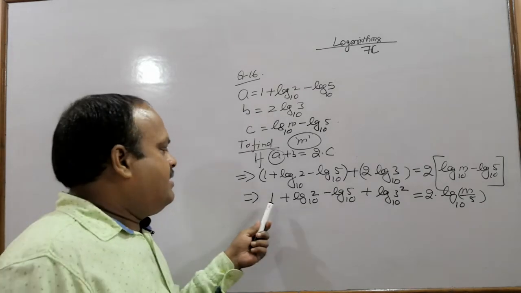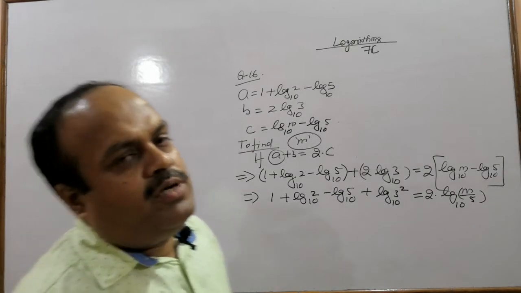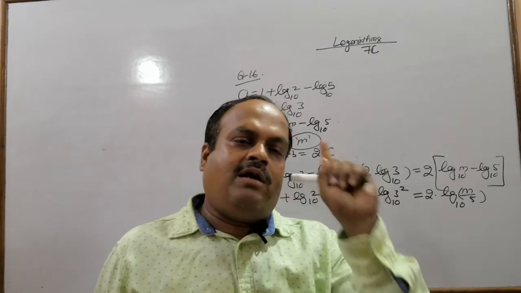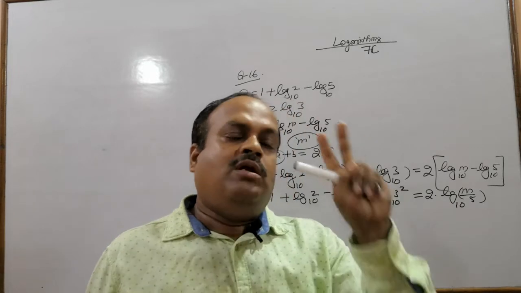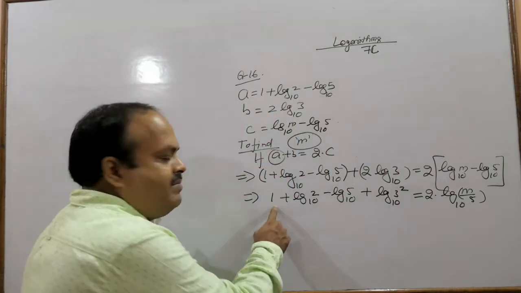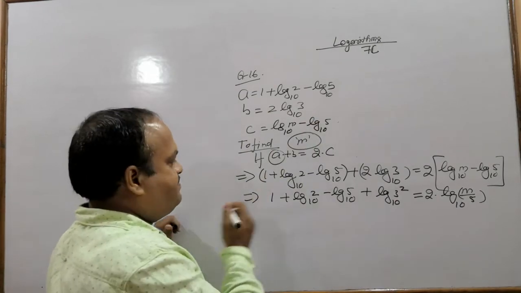Okay, यहाँ आइए, this is 1. I have told you in one of the videos that log 10 to the base 10 is 1, log 100 to the base 10 is 2, log 1000 to the base 10 is 3. So it can be changed to a log 10 to the base 10.